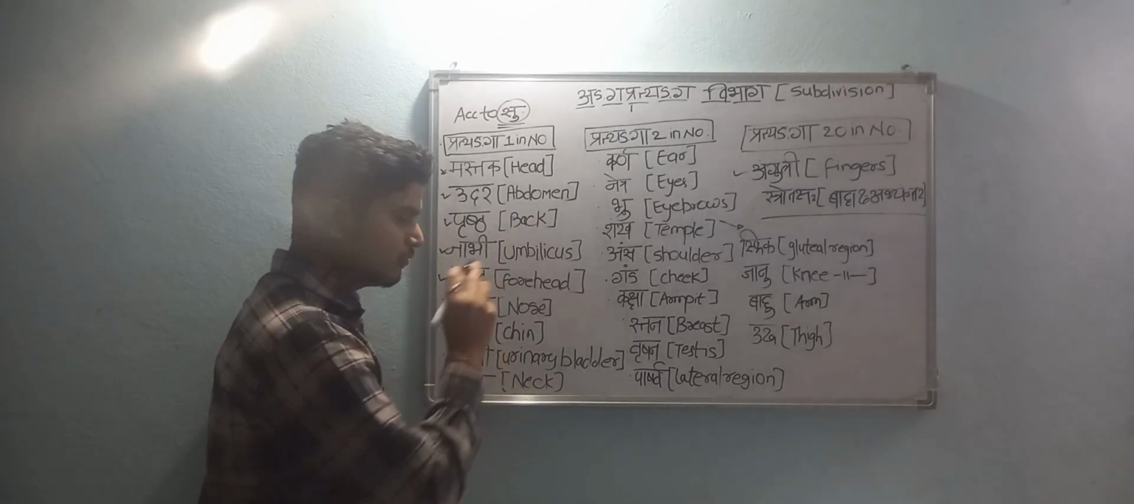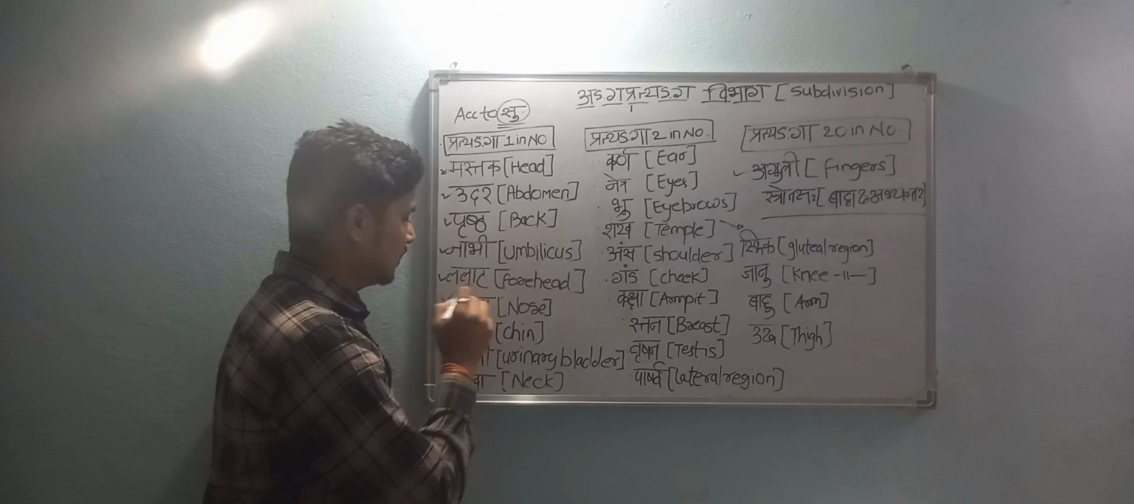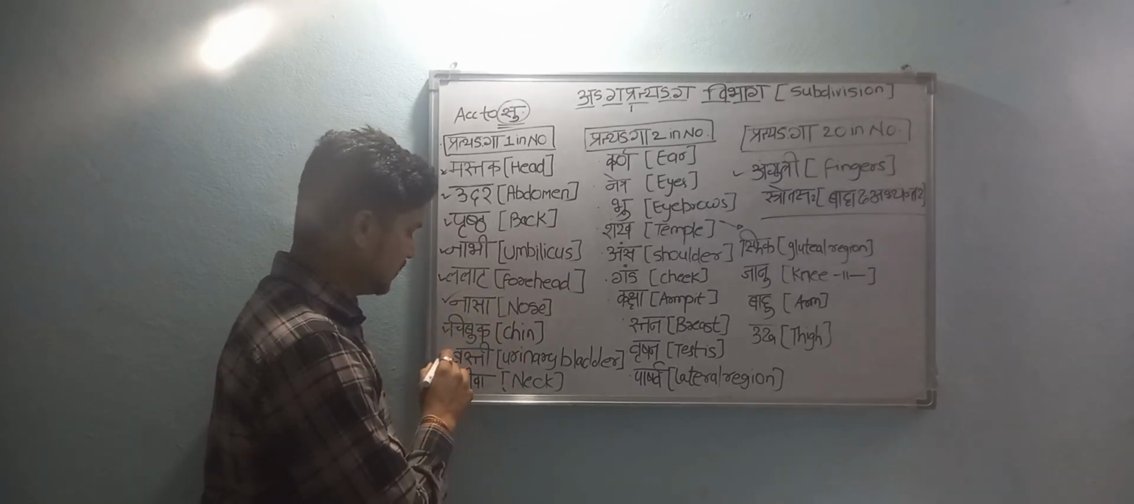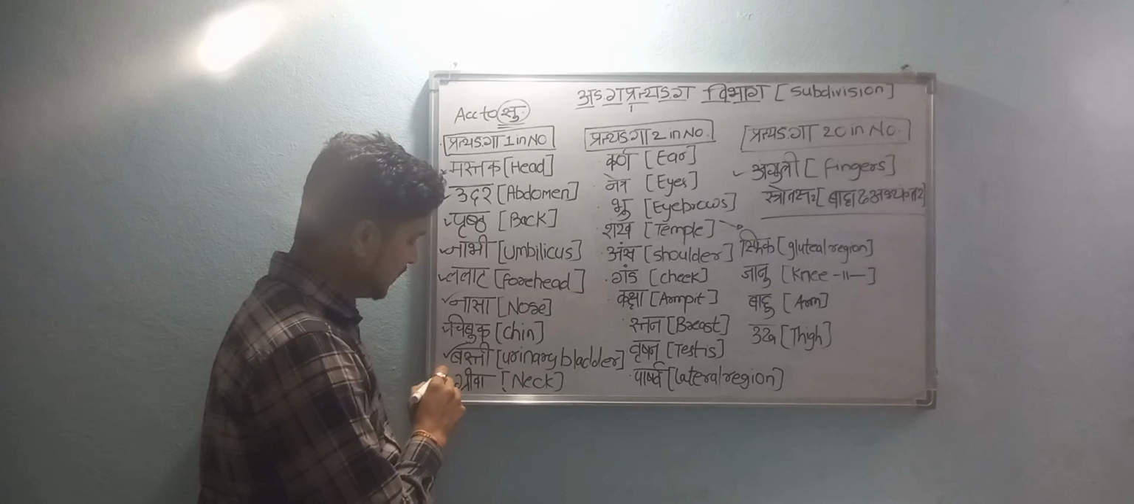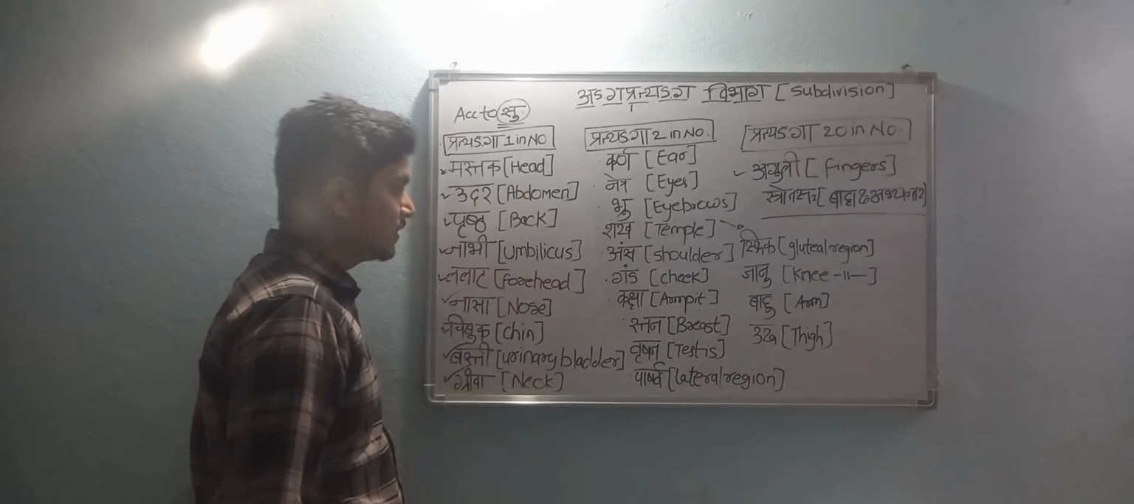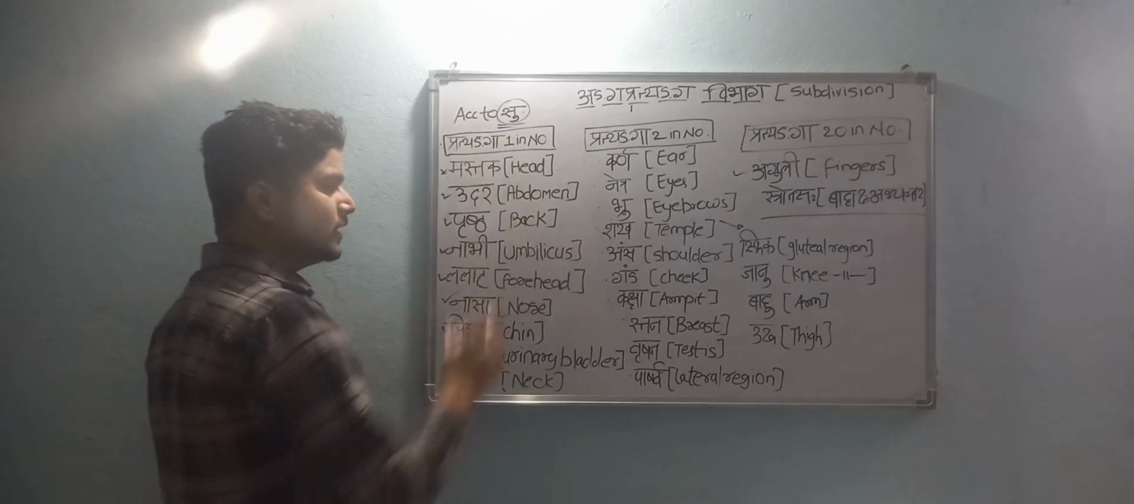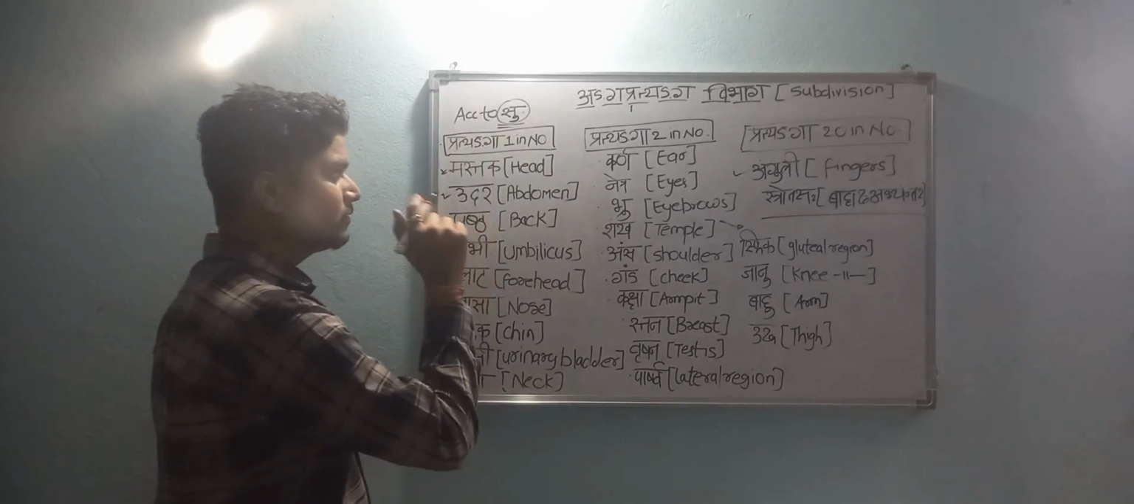Lalata, that is forehead. Nasa, nose. Chibuka, that is chin. Basti, that is urinary bladder. Griva, that is neck. So all these are Pratyangas, and their number is only 1.